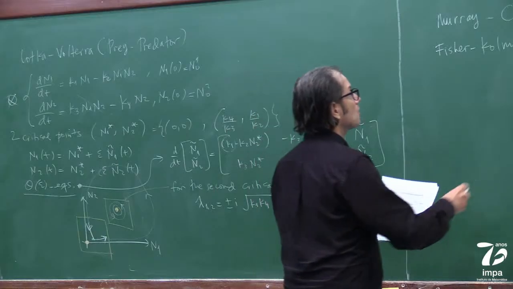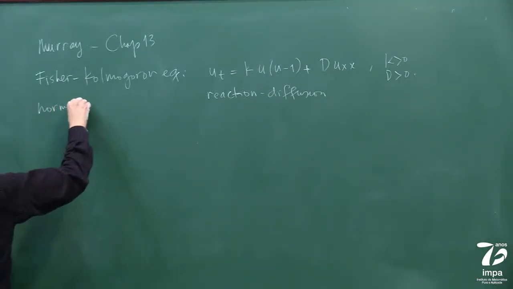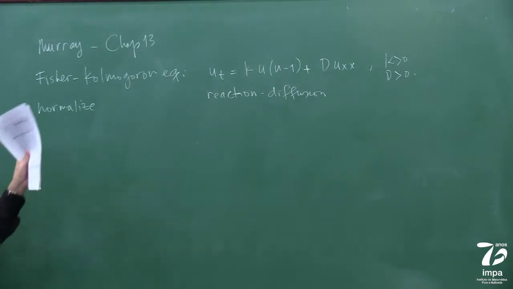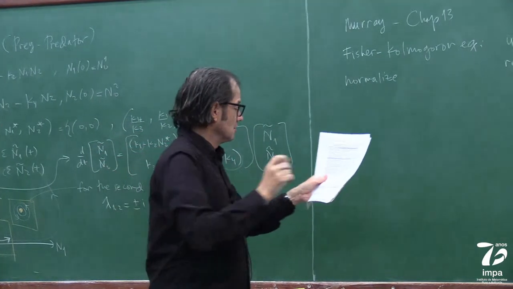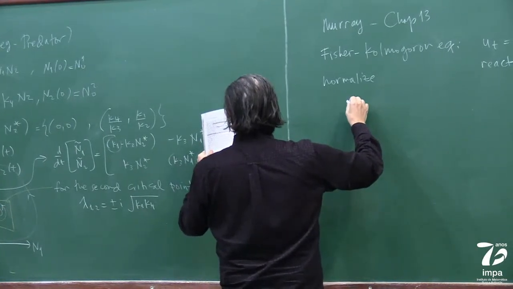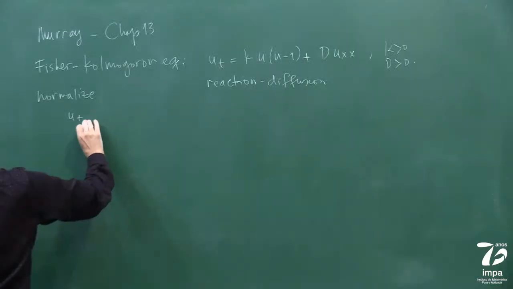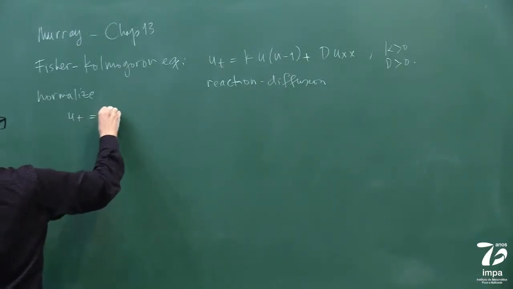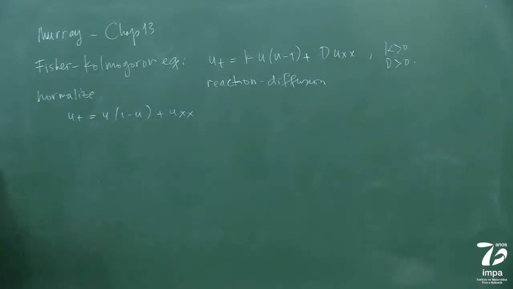And then in the book, it is normalized. Now I'm going to go very fast, with highlights of some of the things in Murray's book, so we finish. So we non-dimensionalize, and we get this. Okay, and then one can ask for this.